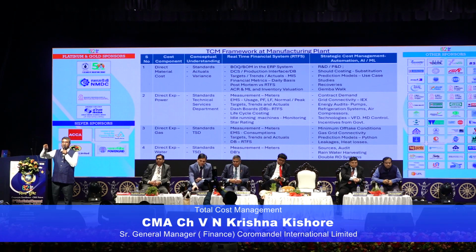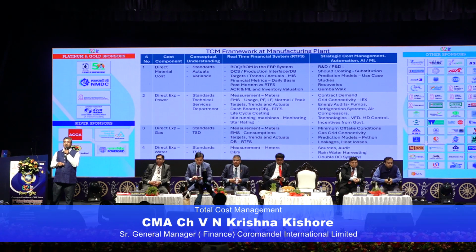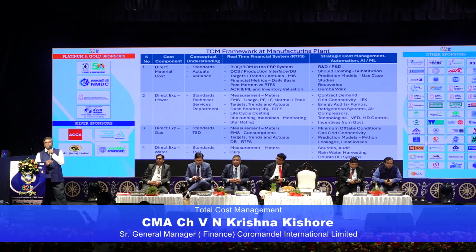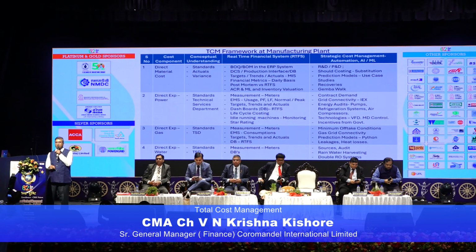This is the creative part, where the knowledge is unlimited, where cost accountants can become strategic cost accountants. I will explain each box. It takes a lot of time, but I will try to cover important points in each of these boxes so that it will be useful for your understanding.